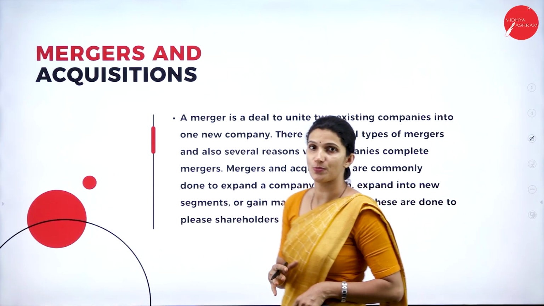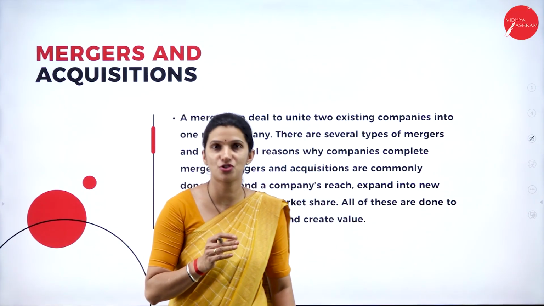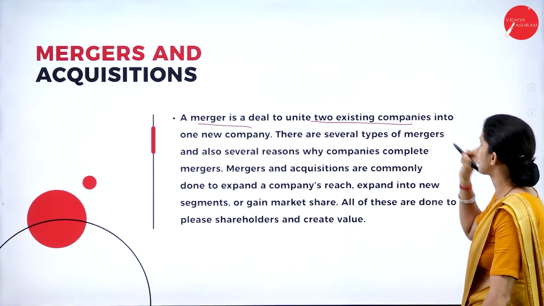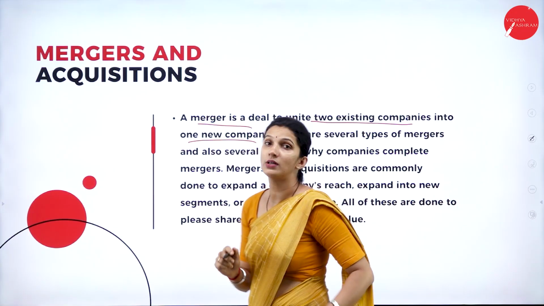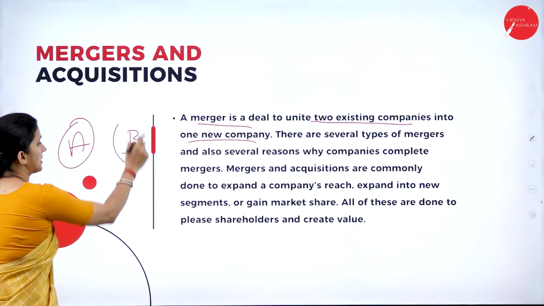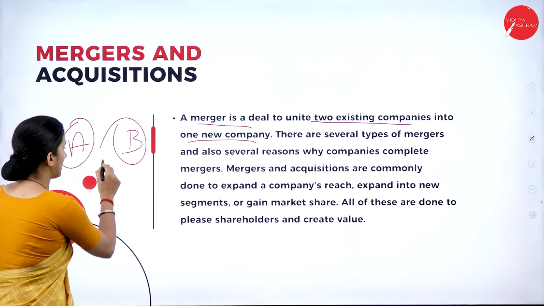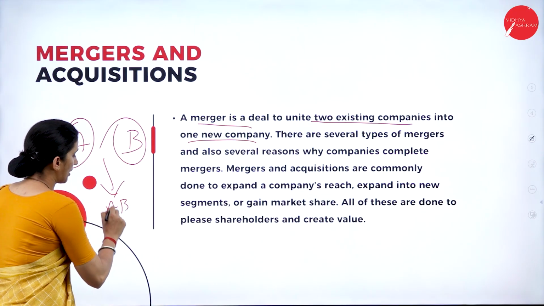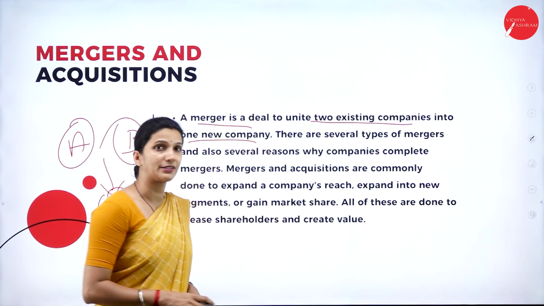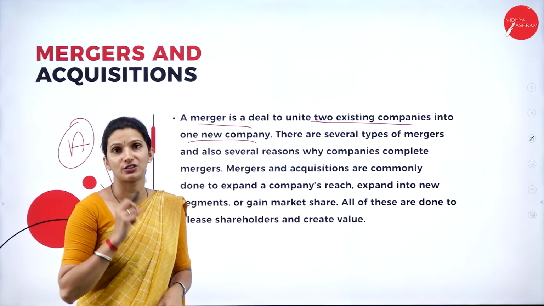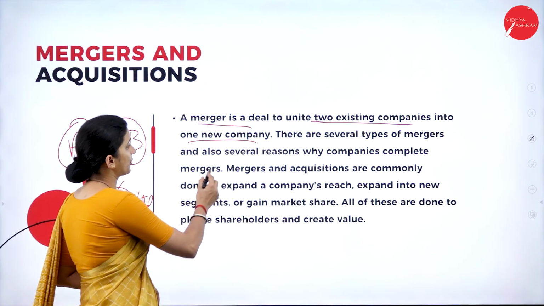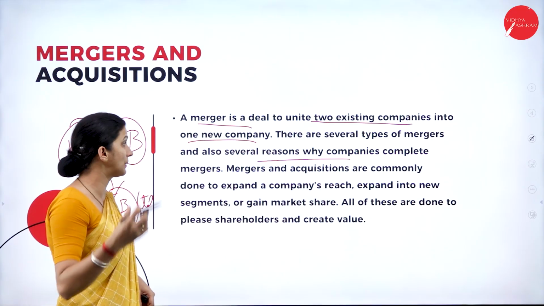One of the two important forms of capital restructuring is merger and acquisition. A merger is a deal to unite two existing companies into one new company. For example, company A and company B decide to merge their business and form a new company, for example AB Limited. The two existing companies combine their business and form one new entity, and that we call a merger. There are several types of merger and also several reasons why companies complete a merger.